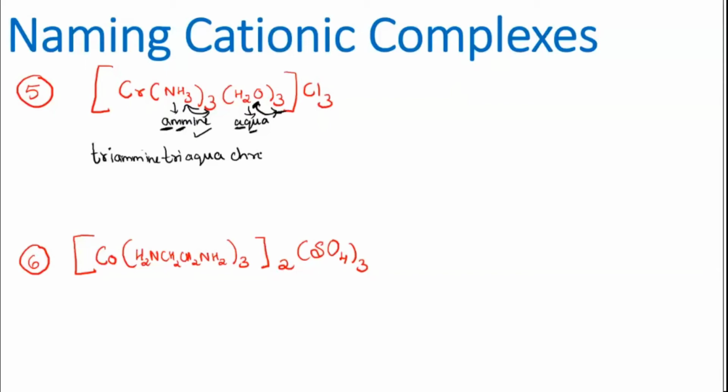Now calculate the oxidation state. What will be the oxidation state which should be written in the bracket here? See, amine is a neutral ligand, so this will be 0. Again, water also will be 0. So you are left with this chloride ion which is present outside, and 3 chloride ions are there. So it will be -3 and the whole charge will be 0. So this -3 will go that side, plus 3. So that means here the oxidation state will be 3.